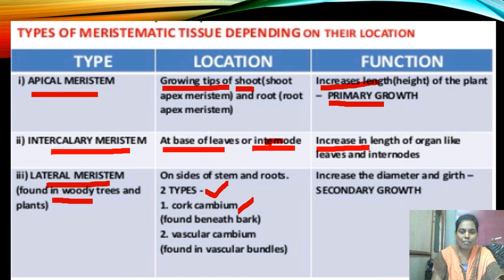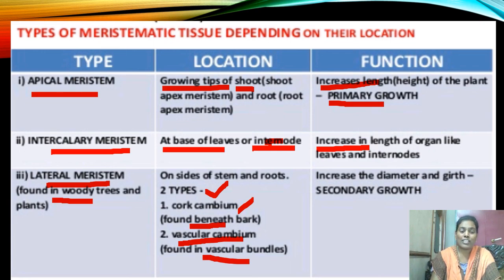We find this type of cork cambium just beneath the bark. Bark means the outer surface of the plant. You all know that. And the second type of lateral meristem is called vascular cambium. This vascular cambium, or vascular meristem, is found in the vascular bundles. Vascular bundles means tube-like structures which help in the transportation of food materials, water and minerals. These are the three types of meristematic tissues.